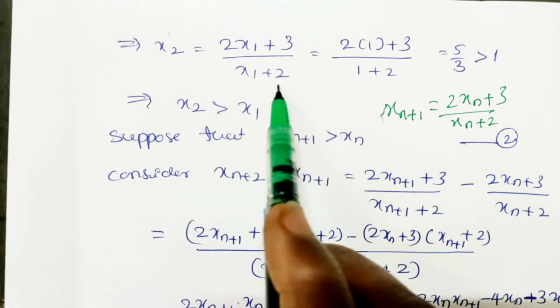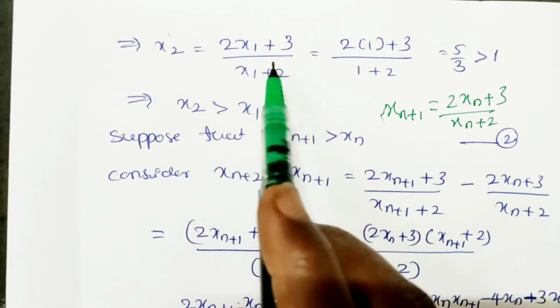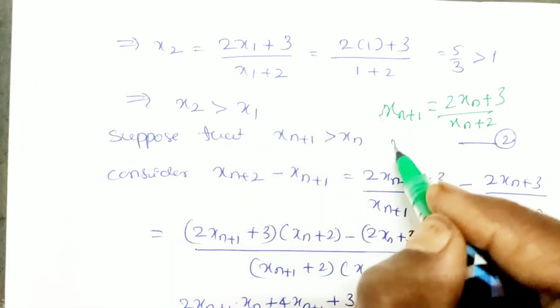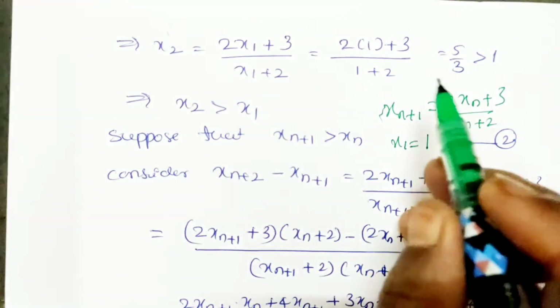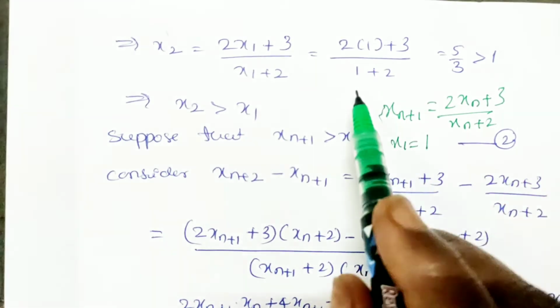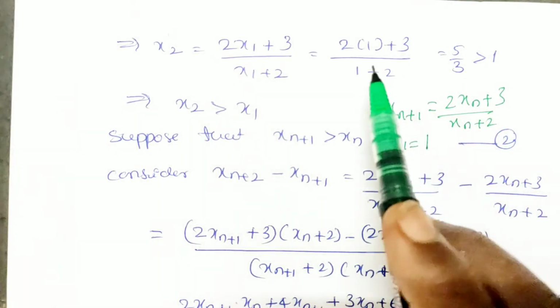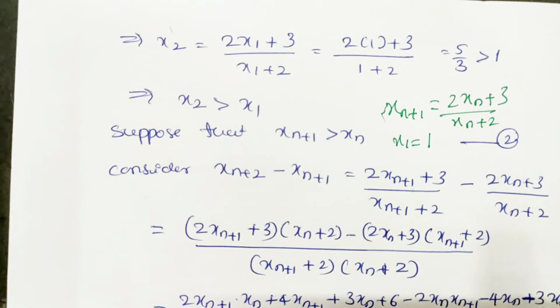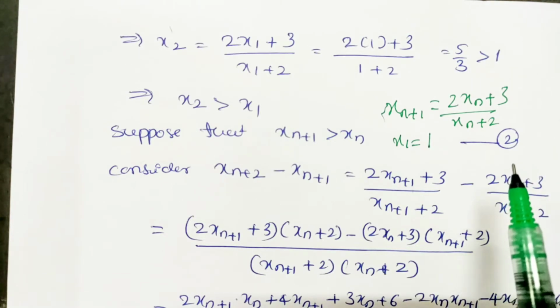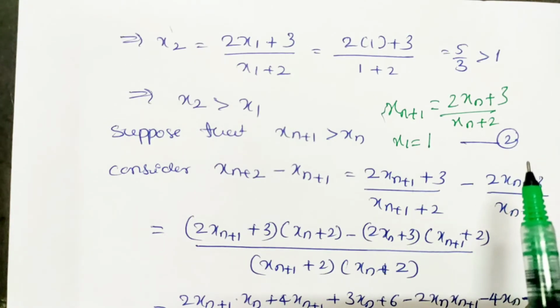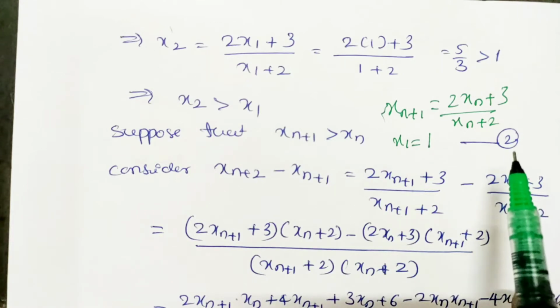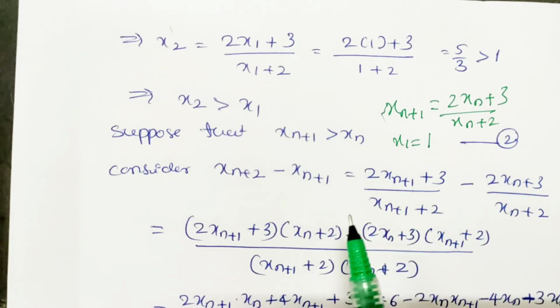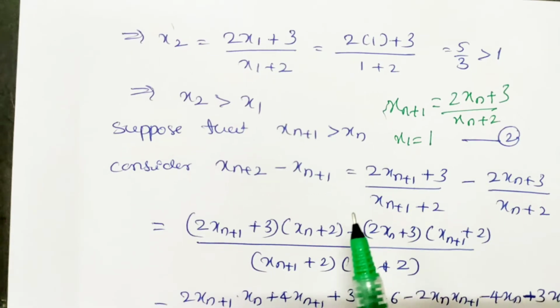And it is also given that x1 is equal to 1. So it is 2 into 1 plus 3 divided by 1 plus 2. So now it is 5 divided by 3, and we know 5 by 3 is always greater than 1, isn't it? So 5 by 3 means it is 1 point something, it is 1.6. So it is greater than 1. So this implies x2 is greater than x1, because x1 is 1 and x2 is greater than 1.